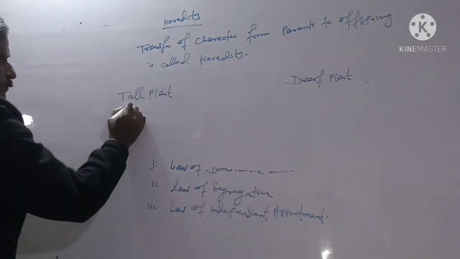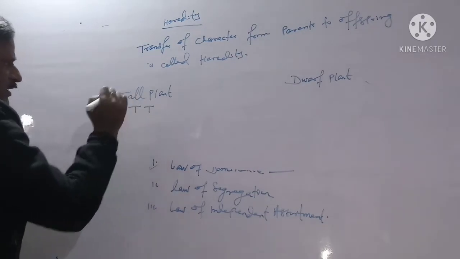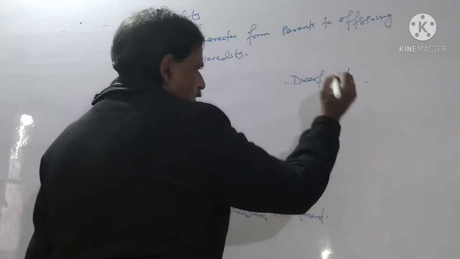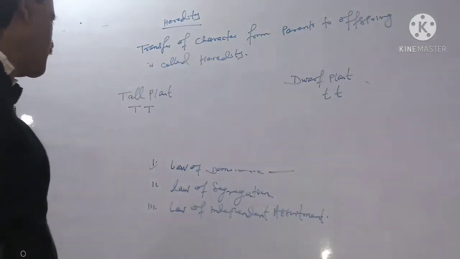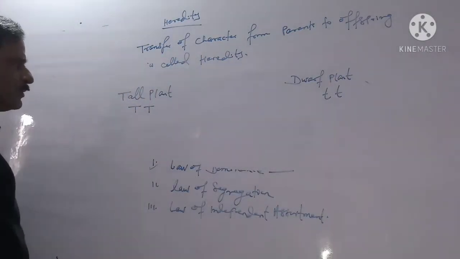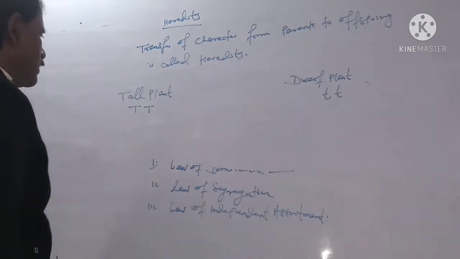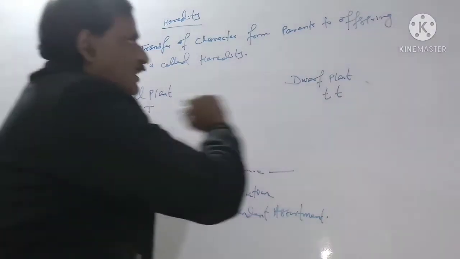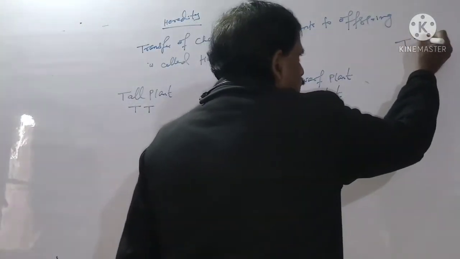Tall plant is called capital T and capital T, where dwarf plant is called small t and small t. Because the genes always work in pairs, capital T capital T is called homozygous.